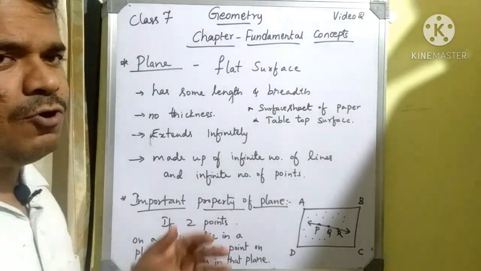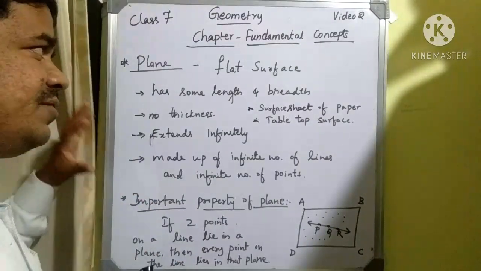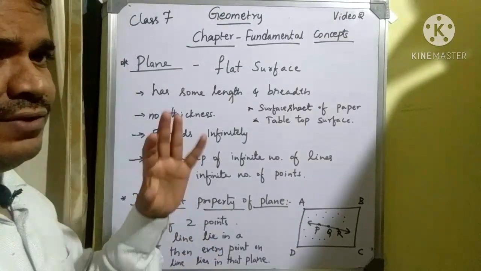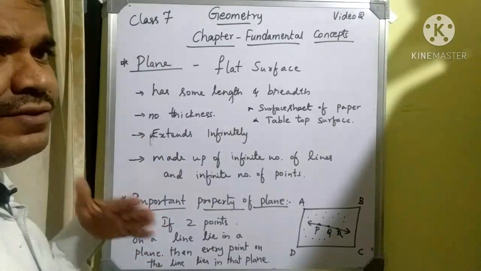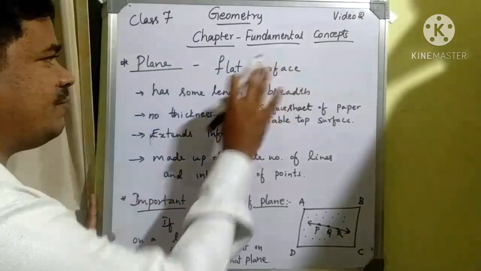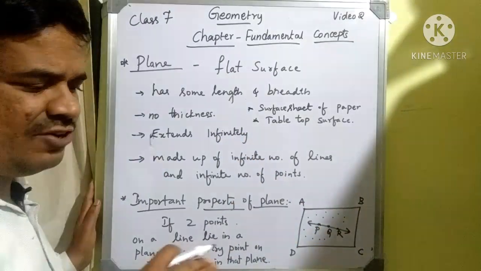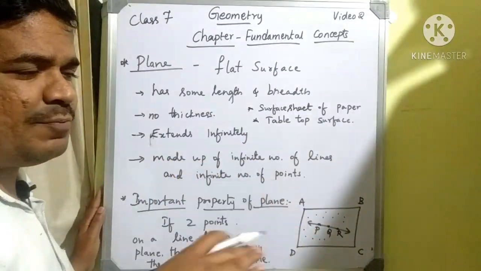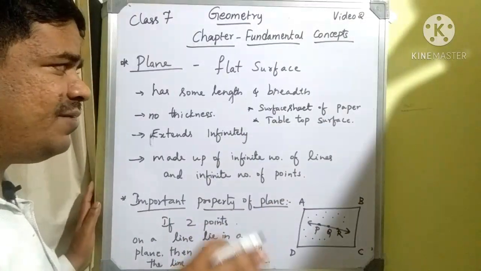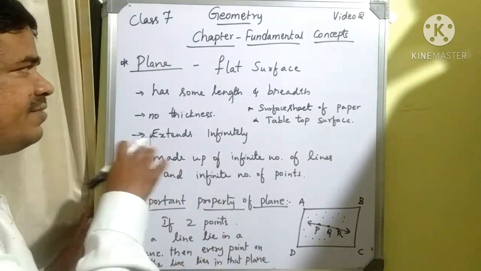You should go on thinking about this concept. First comes the point, then the line, then the ray, then the line segment, then the properties of lines, then collinear points, then concurrent lines, and at last comes the plane. What is a plane? You should remember it is a flat surface. You can take the example of the surface of a sheet of paper, and the tabletop surface also. The top surface of a table we can call a plane.